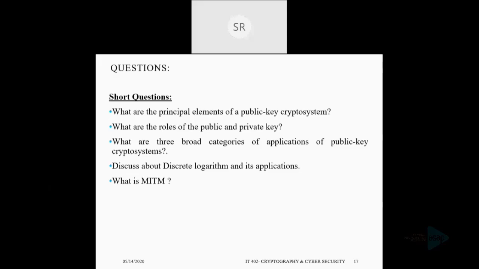We have seen the Diffie-Hellman key exchange algorithm. It is also used in the digital signature algorithm. And the next question you can expect is, what is MITM? That is, what is man in the middle attack? It's a type of eavesdropping.